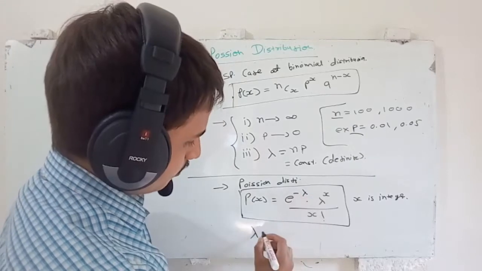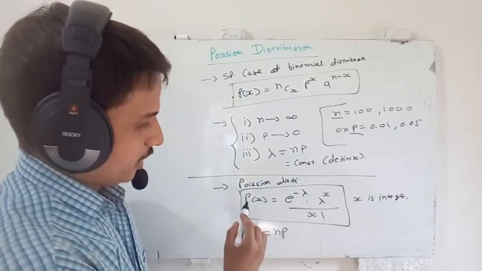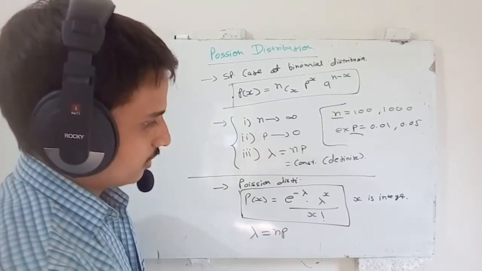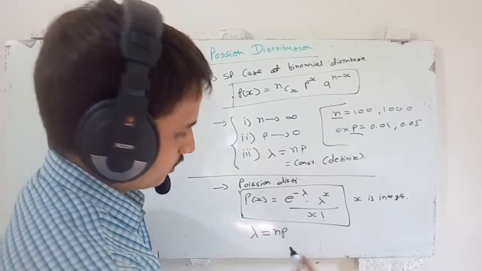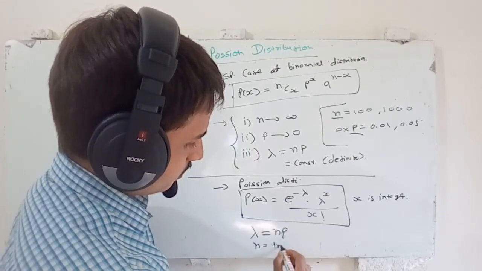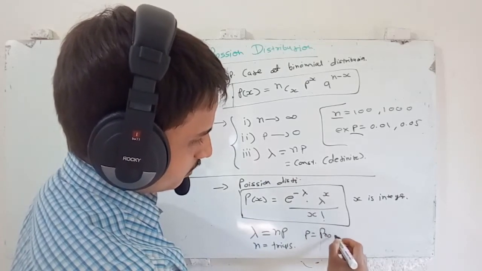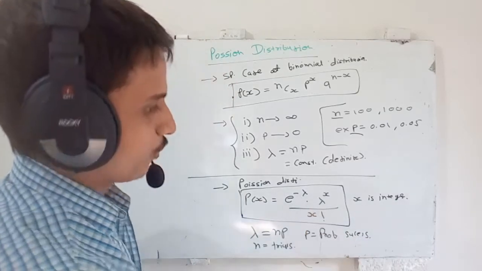Remember, lambda is the multiplication of n and p, x is the number of successes, P of x is the probability of x successes, n is the number of trials, and p is the probability of success.